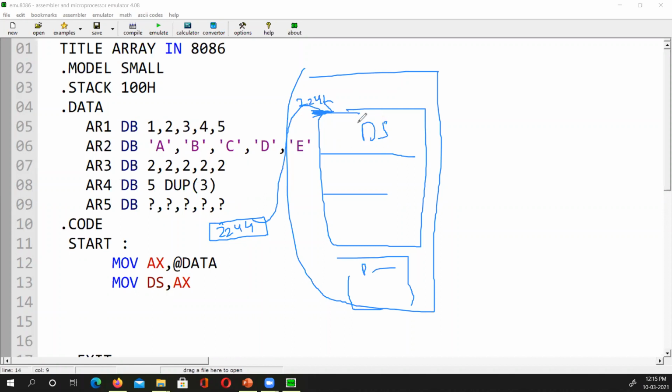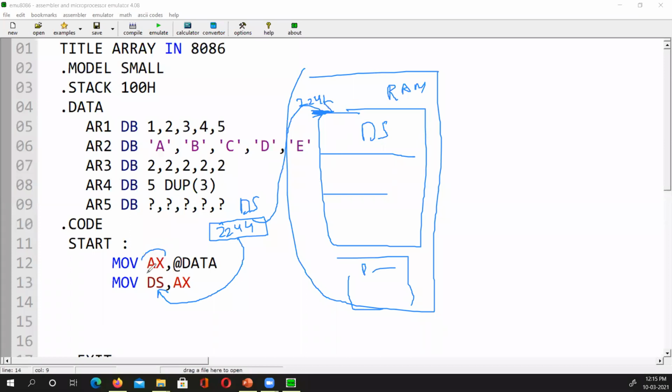The data segment register holds the address of where the data segment is inside the RAM. And for Majid Riaz, who missed the classes, I'm telling you that we could have done it directly, move DS, data, but data segment registers cannot access memory directly.